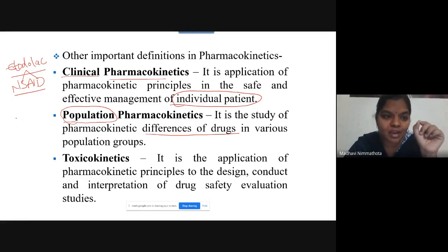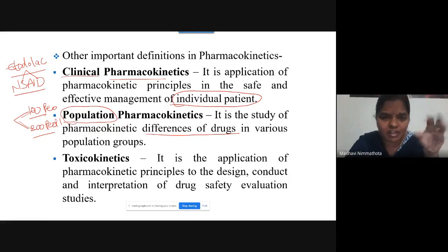You can divide the people into two groups. This group consists of 100 people and this group consists of 200 people. So you can test the therapeutic efficacy of the product in two different groups. That is nothing but the study of pharmacokinetic differences of drugs in various population groups. This 100 and 200 are nothing but population groups. So you have to test the efficacy of the product in these population groups, right? So this is nothing but population pharmacokinetics.